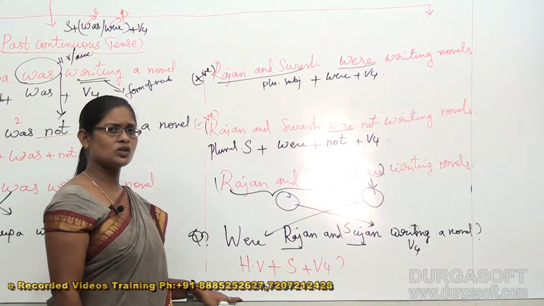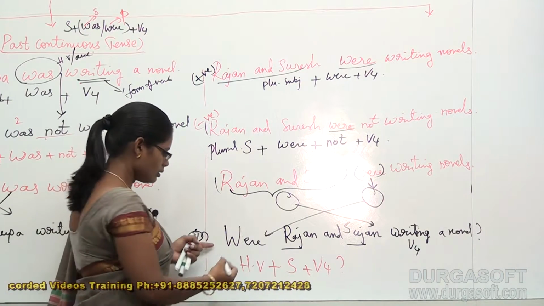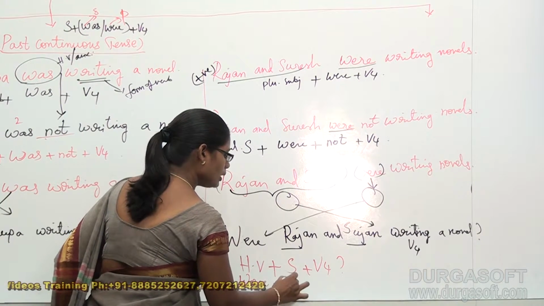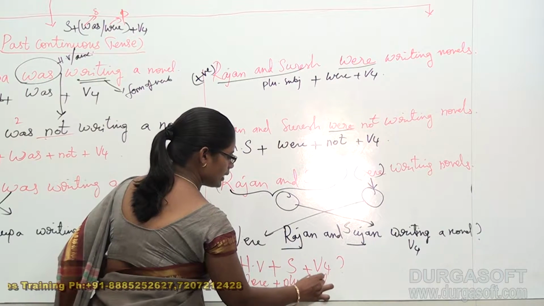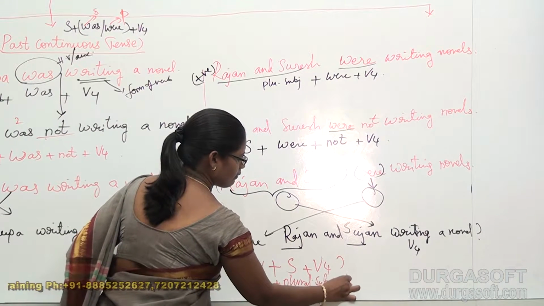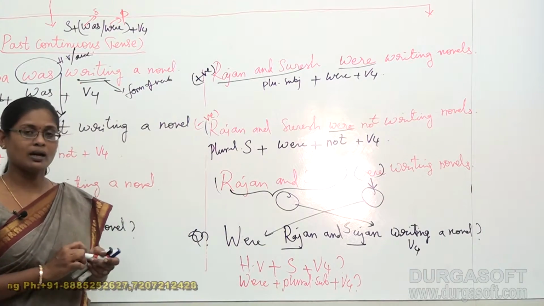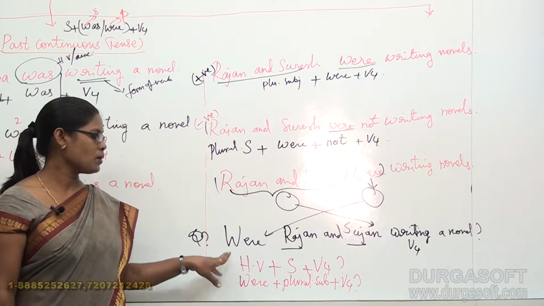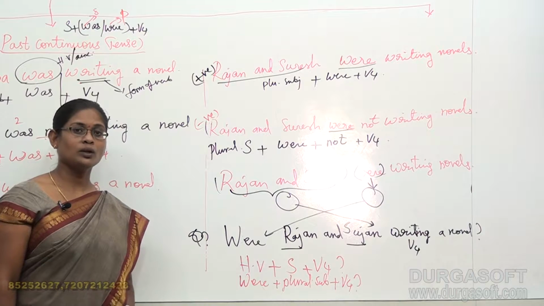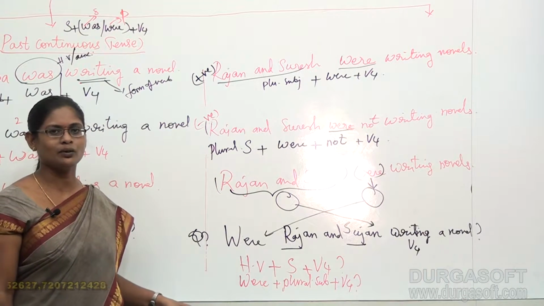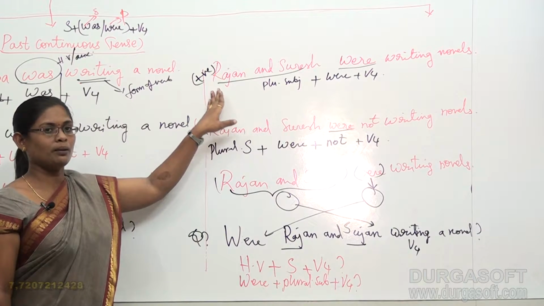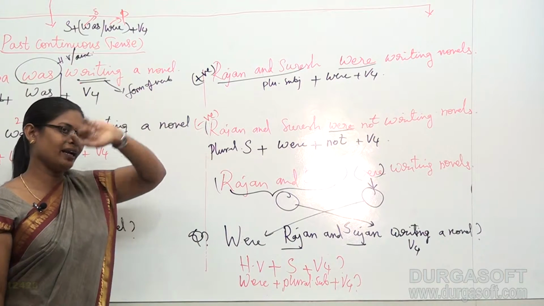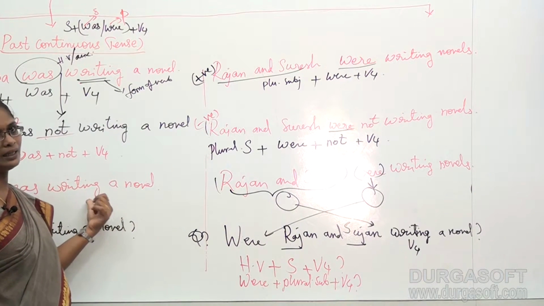If you would like to give the structure in a more specific manner, it can be like this: were plus plural subject plus V4 and question mark. This is the more specific structure, and this is the common structure for questioning sentences, that too for positive questioning sentences. So a positive sentence and a positive question, a negative sentence and a negative question, is what we discussed in this area.